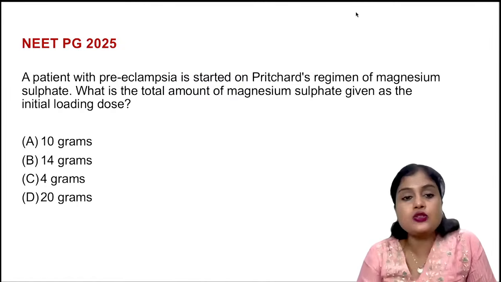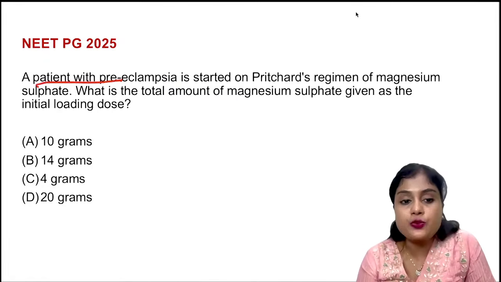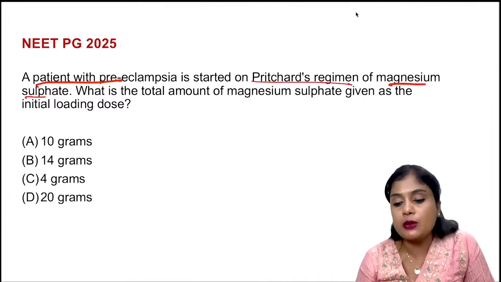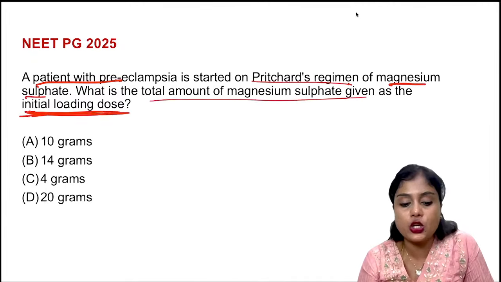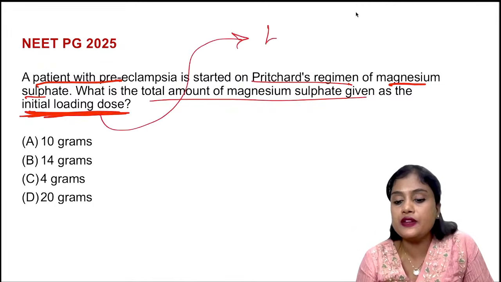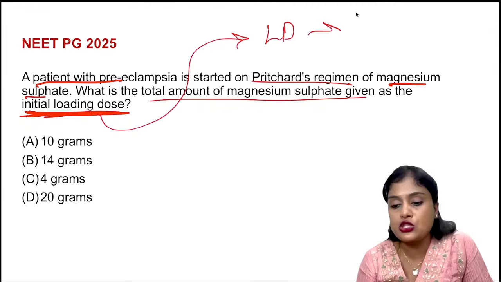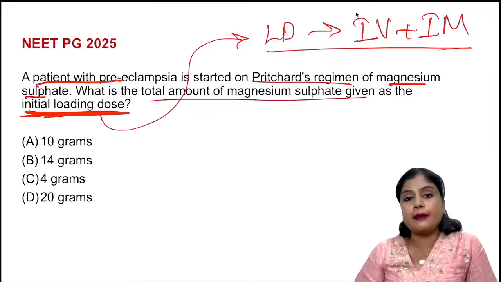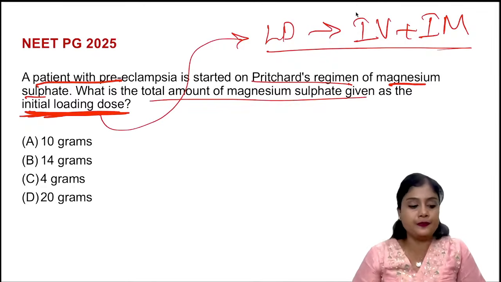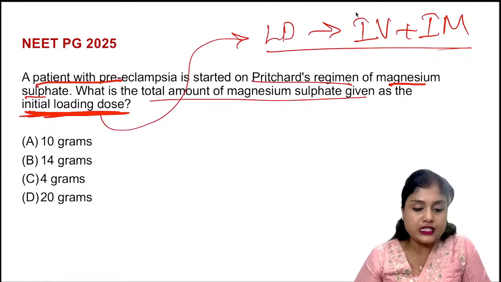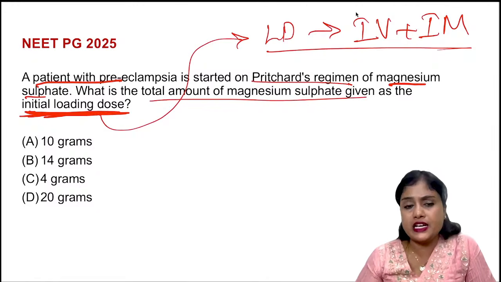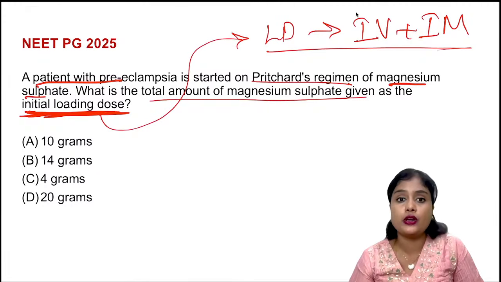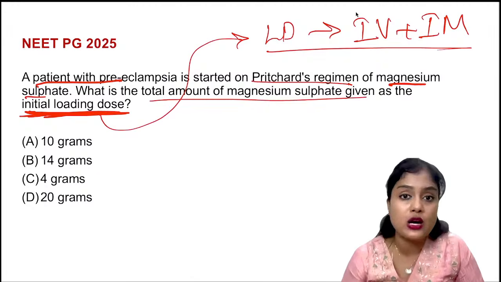Coming to this NEET PG 2025 question: a patient with preeclampsia is started on the Pritchard regimen of magnesium sulfate. What is the total amount of magnesium sulfate as the initial loading dose? I've explained this many times because students get confused. That is why I'm telling again, the loading dose in Pritchard's is IM and IV. So you tell me the answer. This should be a very fast, easy answer. Hypertensive disorder questions are really scoring, and you will be able to answer easily.